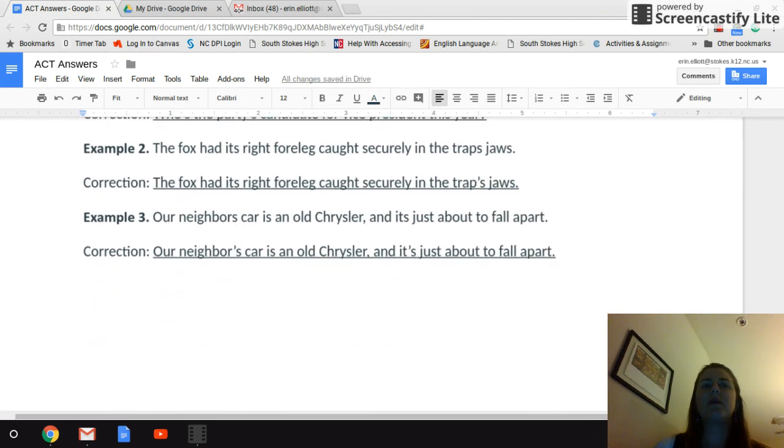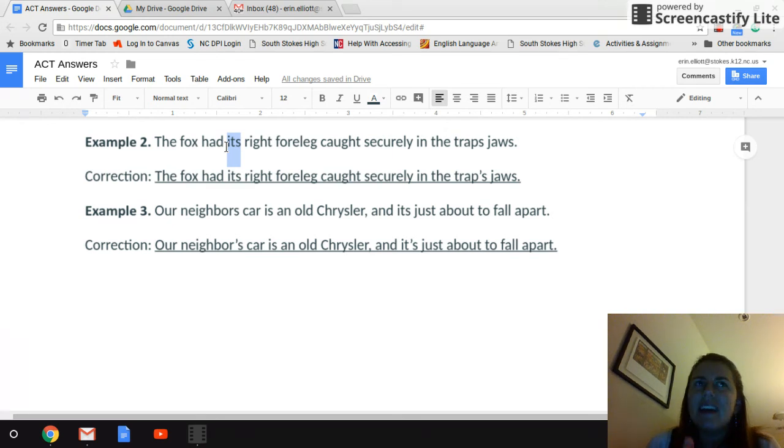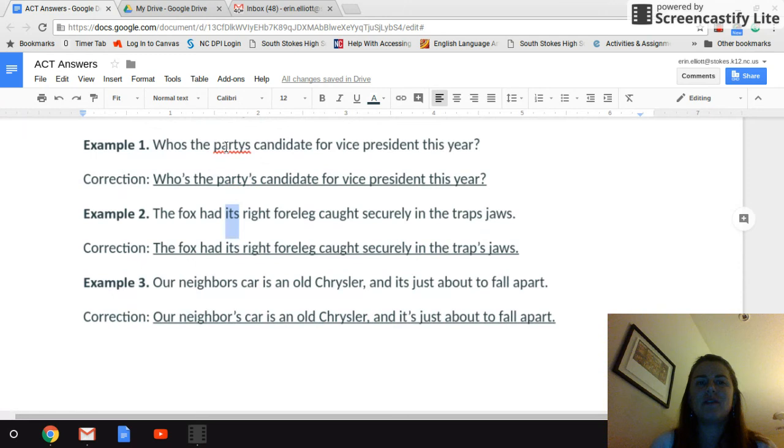All right. Example 2. The fox had its right foreleg caught securely in the trap's jaws. This one looks like it should have 2, but don't be mistaken. The fox had its right foreleg. Okay, this is the tricky thing. Its is the possessive of a noun and it's not putting it is, it's not making it into a contraction, then it's the opposite of the rule here where it says you have to form possessives of nouns.